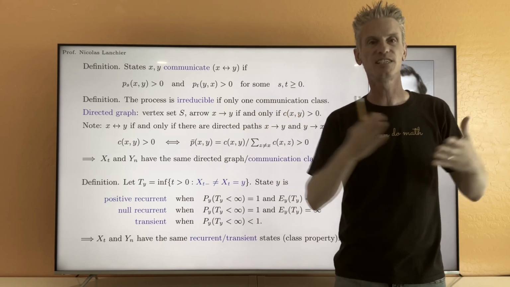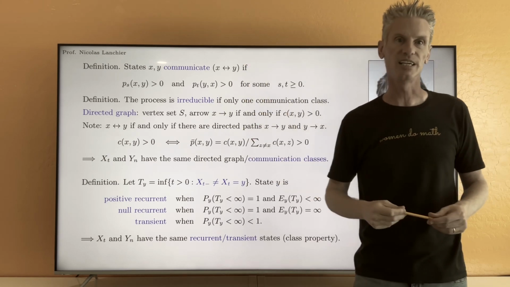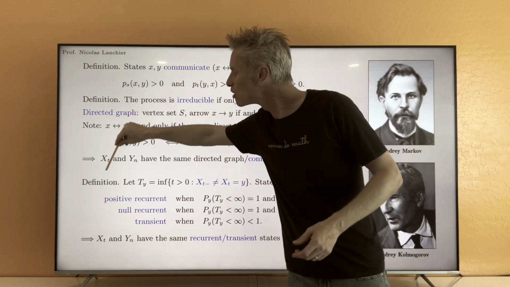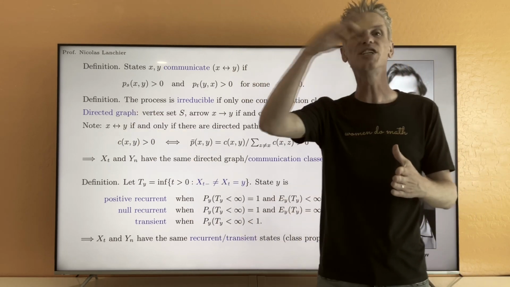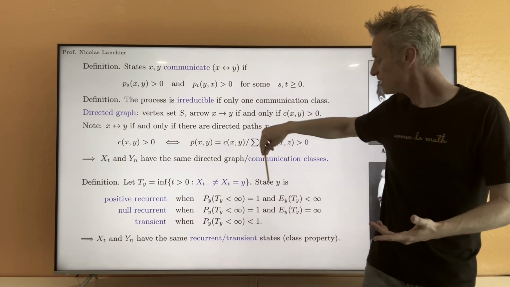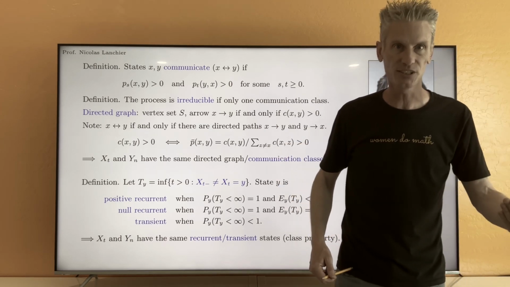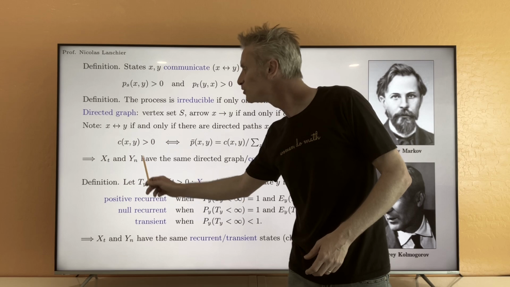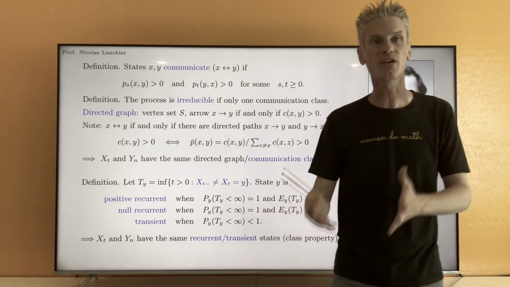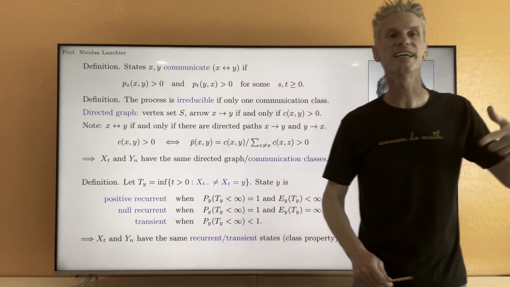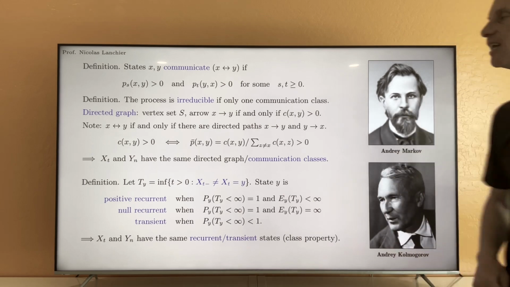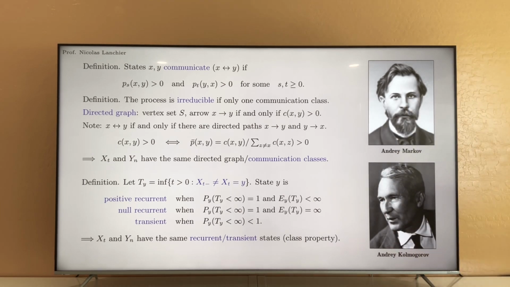If the state space is infinite, those rates can be arbitrarily large. And so the process can return to the same state in an amount of time which is finite on average, but it's going to take an infinite amount of time on average for the process Yn to return to that state.